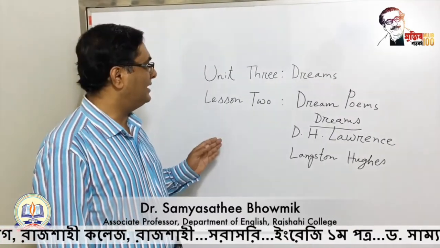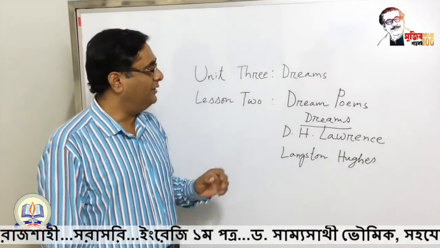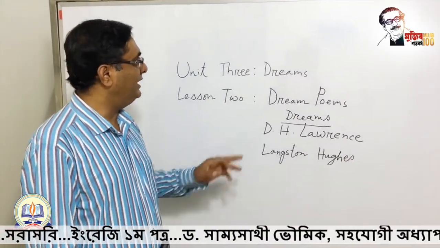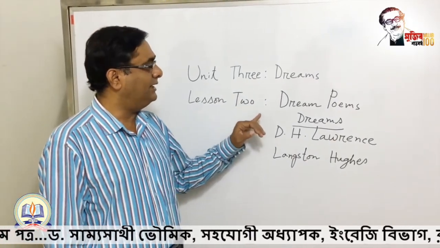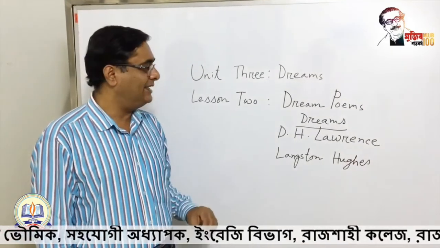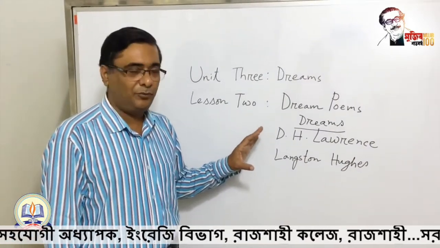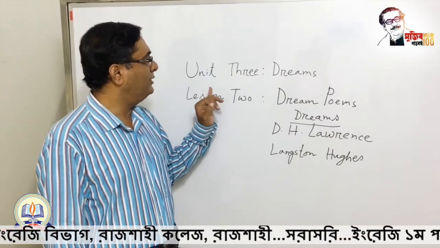In today's class, I will explain lesson 2 of unit 3. The title of unit 3 is Dreams, and the title of lesson 2 of unit 3 is Dream Poems. So you can easily guess that I will explain poems, because there are 2 poems in lesson number 2 of unit 3.